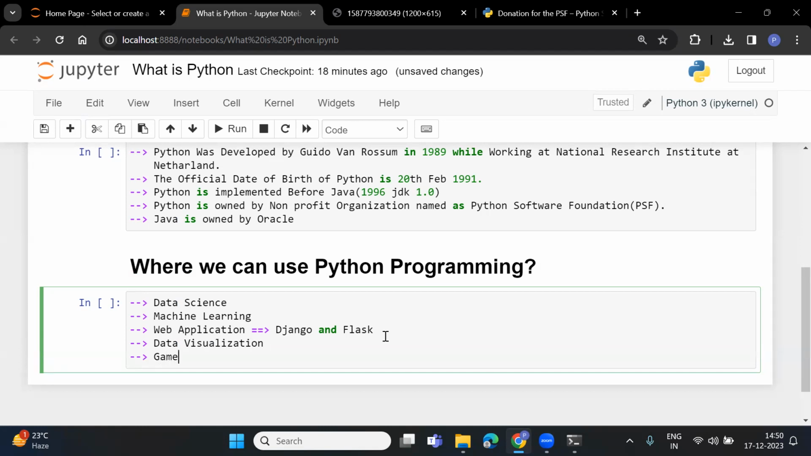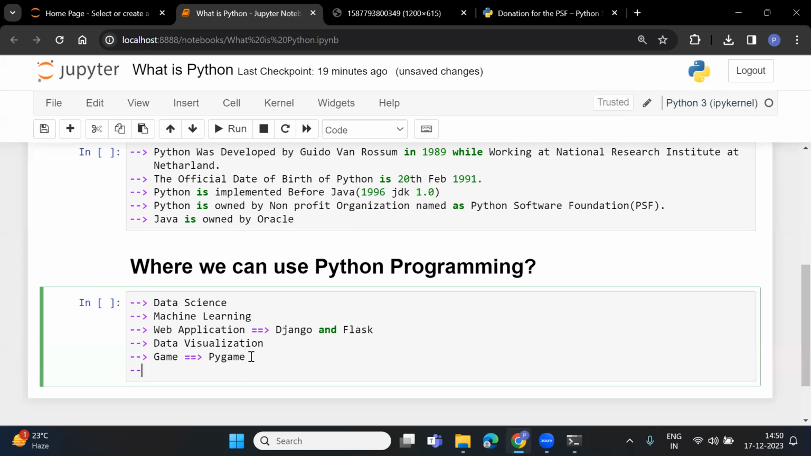We can also implement games with the help of Python. Now, which framework or library do we need to use for gaming? We can go with Pygame. Pygame is a module or library that is used for implementing games with the help of Python. So we can implement games very easily.